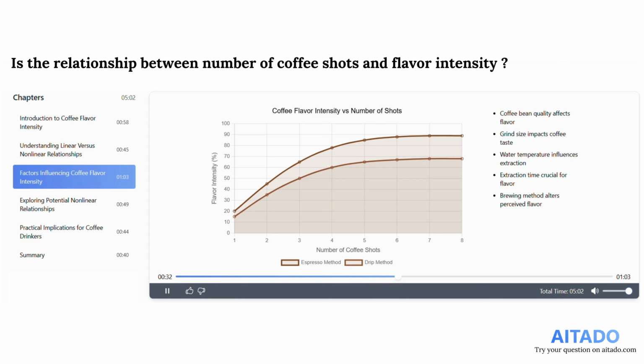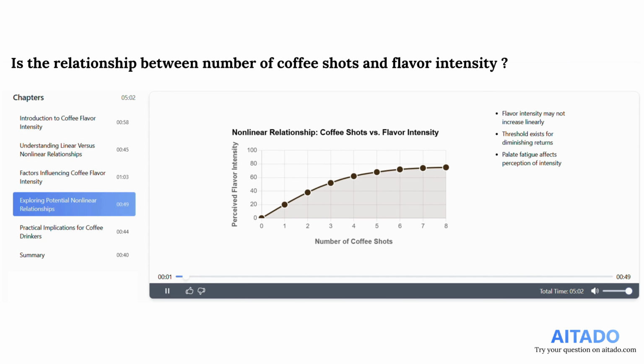Additionally, extraction time is crucial. Over-extraction can lead to bitterness, while under-extraction might result in a weak taste. The brewing method significantly alters perceived flavor, as shown in the graph comparing espresso and drip methods. On the x-axis, you'll see the number of coffee shots, while the y-axis represents flavor intensity. Notice how both methods depict increasing intensity with more shots, but each exhibits a unique curve, further illustrating the complex interplay of these factors in determining flavor.